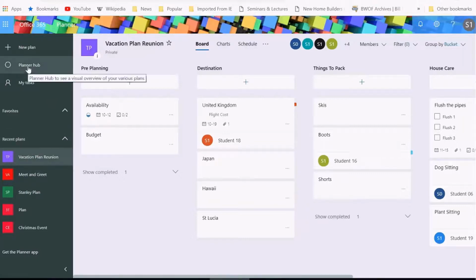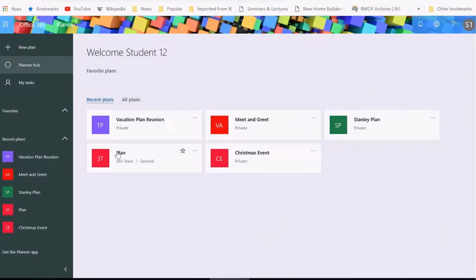So I can go to my Planner Hub. My Planner Hub shows me a whole bunch of plans there. So that's my ID. That's who I am, student 12. Haven't changed that. I've got a vacation plan, reunion, meet and greet. I've got a Stanley plan, Christmas event plan, and just a plan, regular.